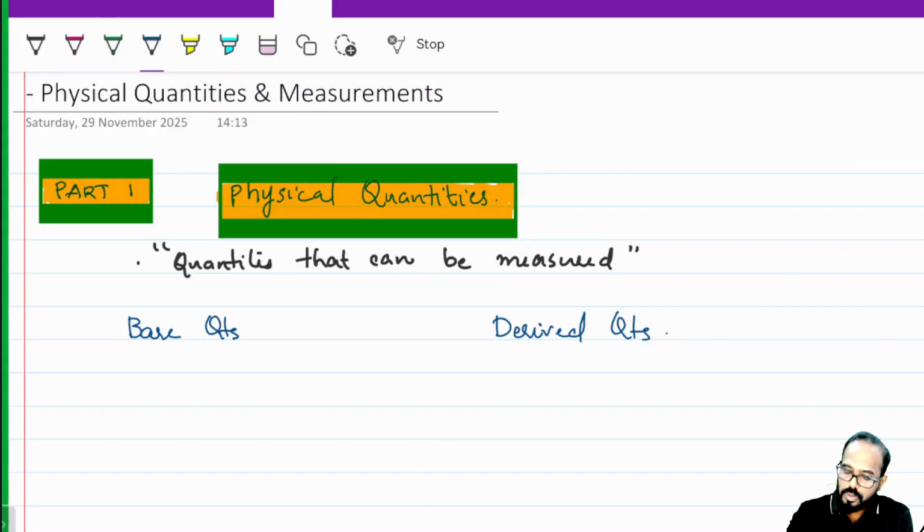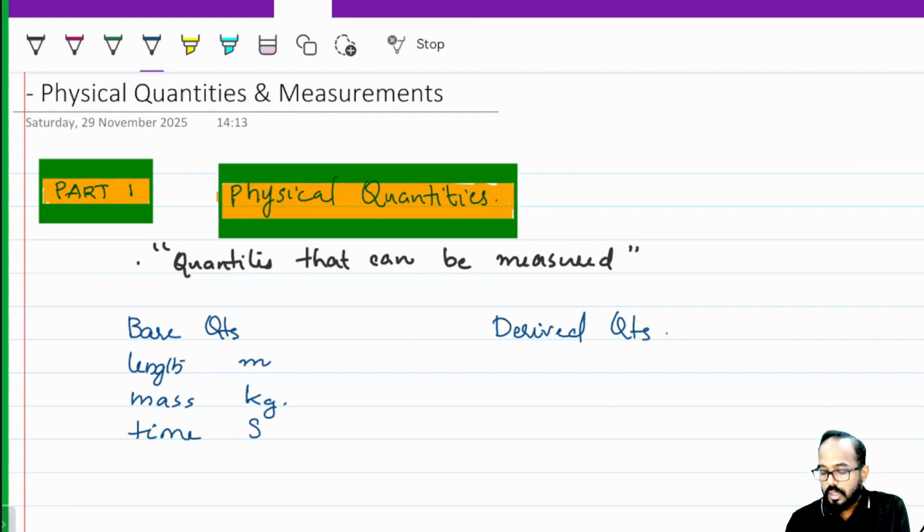Some quantities are classified as base quantities. Base quantities means you can say length, measured in meters, mass in kilogram, time in second. These three quantities were there in ancient physics. Initially only these three quantities were there.